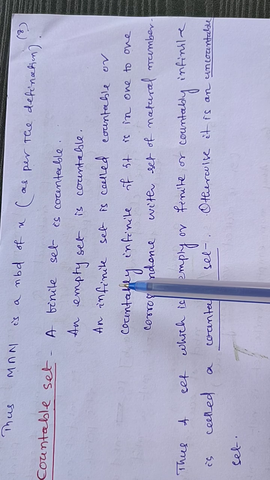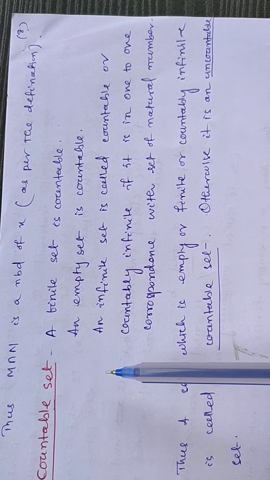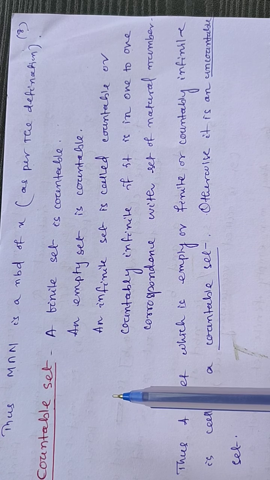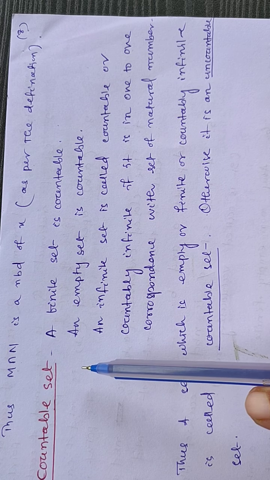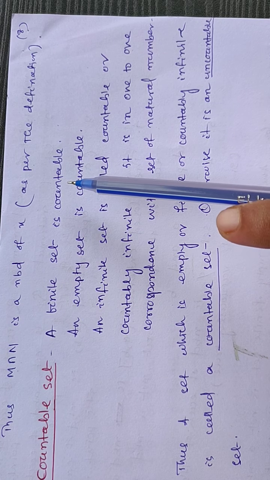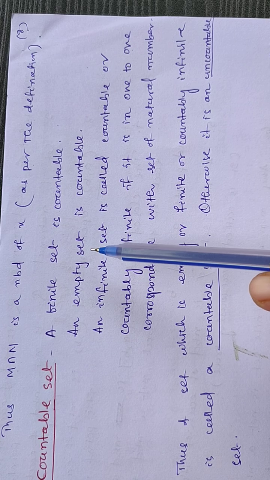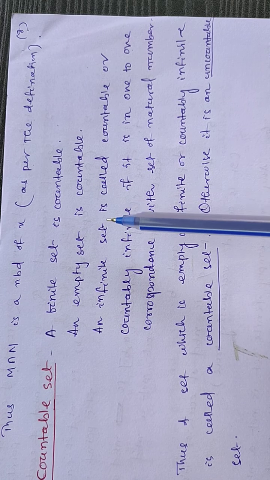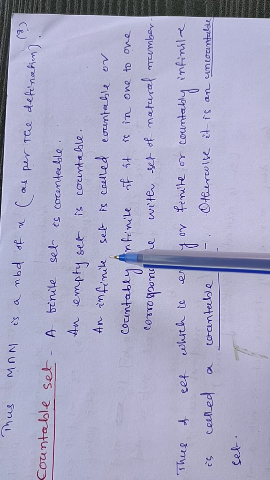So a finite set is definitely countable because we can count. So what is a countable set? Literally it means that if we can count, then it is a countable set. So a finite set is definitely countable. An empty set has no element, so vacuously it is true that it is countable. An infinite set may or may not be countable.